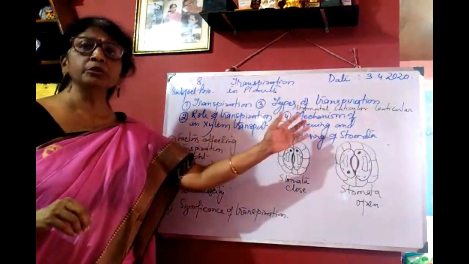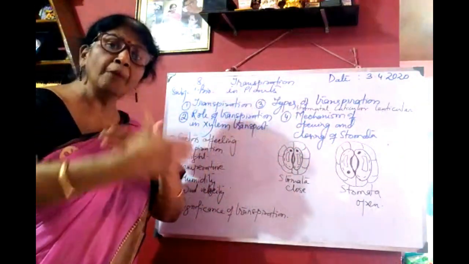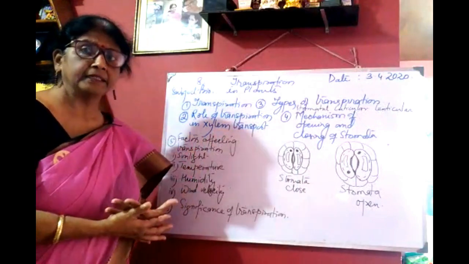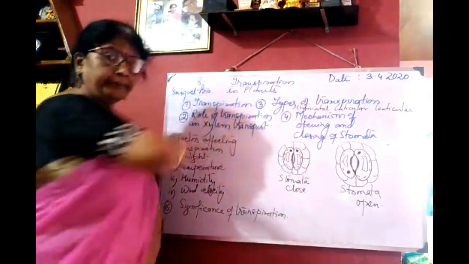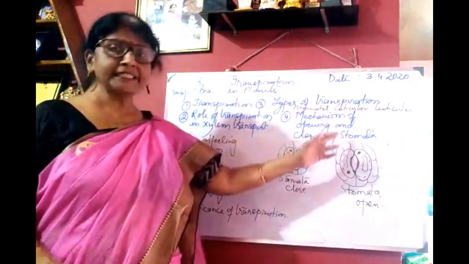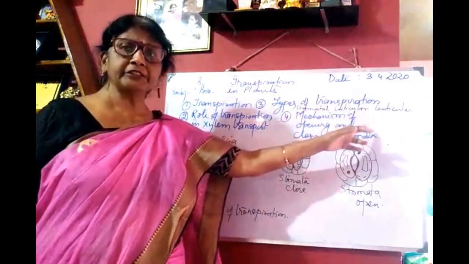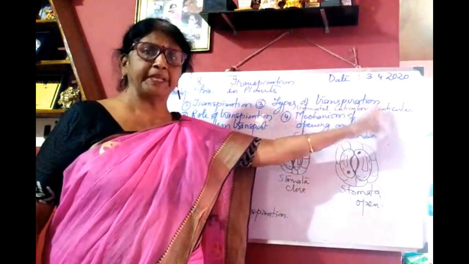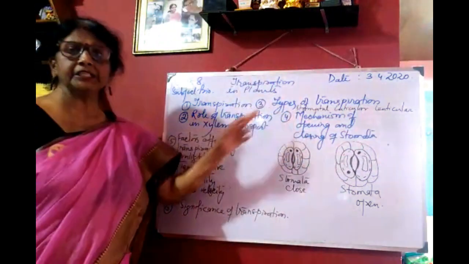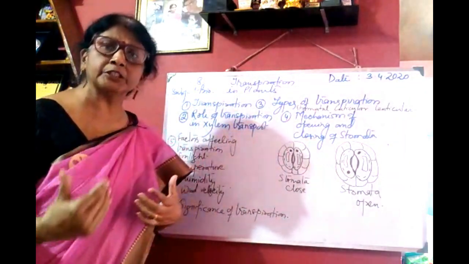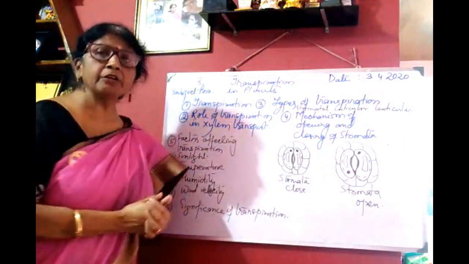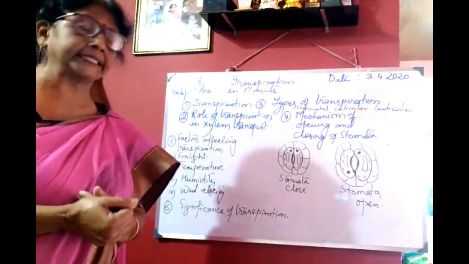According to where the transpiration takes place, there are different types: stomatal transpiration, cuticular transpiration and lenticular transpiration. Stomatal transpiration takes place through stomata, cuticular transpiration takes place through the cuticle and lenticular transpiration takes place through lenticels.